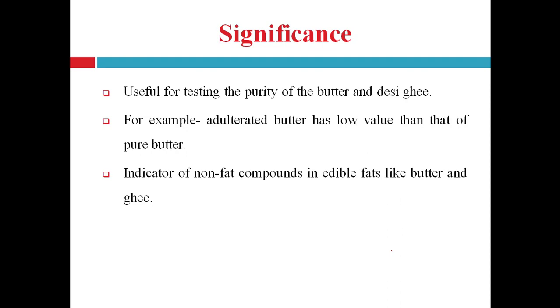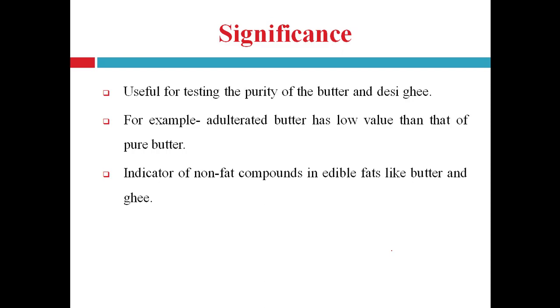Significance of RM value: it is useful for testing the purity of butter and desi ghee, which contain a high amount of glycerides of butyric acid, that is, lower fatty acid. As we know, butter contains glycerides of butyric acid and other steam volatile fatty acid residues.